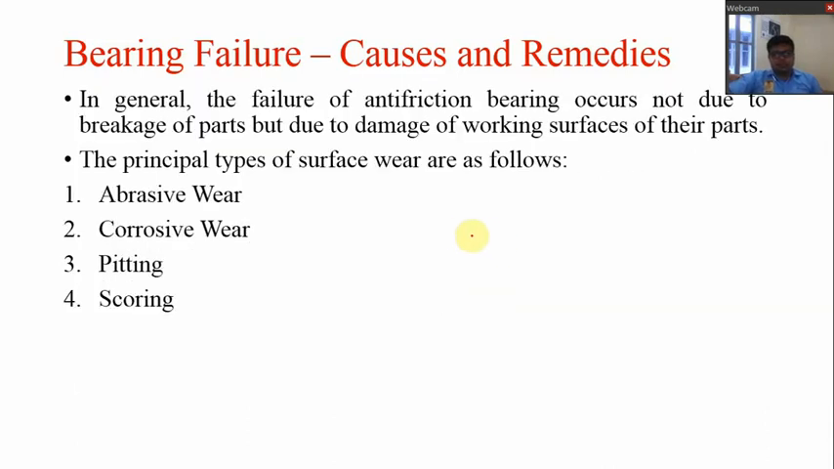In general, the failure of anti-friction bearing occurs not due to the breakage of parts, but due to the damage of working surfaces of their parts. And the principal types of surface wear are total four types, that is abrasive wear, corrosive wear, pitting and scoring. So these are the four major types of failure that occur due to the damage to the working surfaces. So let us go through this one by one.